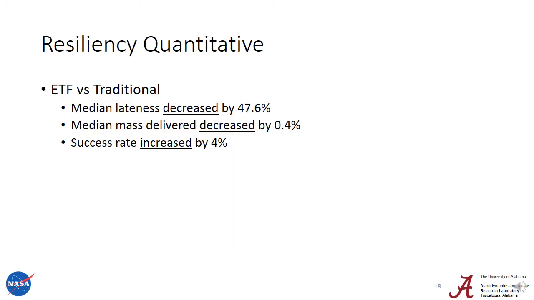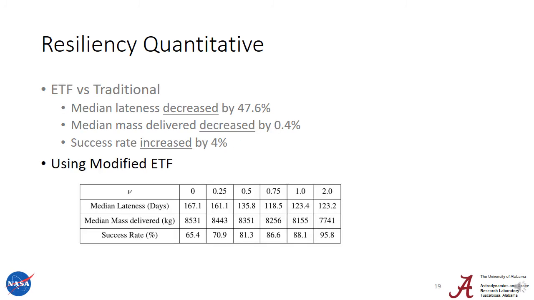Now that we've looked at the qualitative changes that expected thrust fraction makes to the trajectory, let's look at the quantitative changes it makes. So we're going to remain in the Earth to Mars trajectory transfer with a free time of flight. If we just look at expected thrust fraction versus the traditional trajectory, using expected thrust fraction decreases lateness by 47.6%. It decreases the mass delivered by only about 0.4%, but the success rate is increased by 4%.